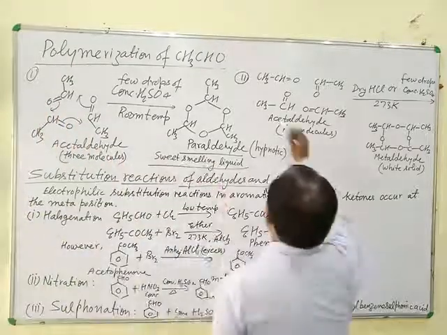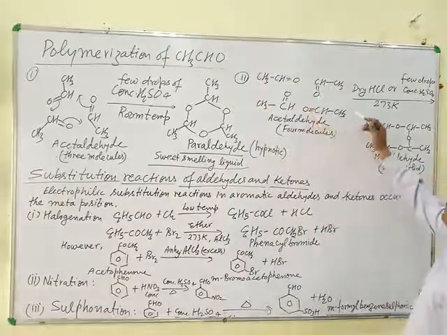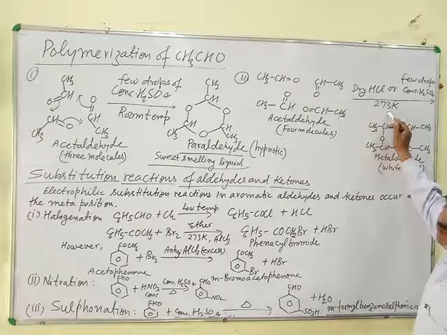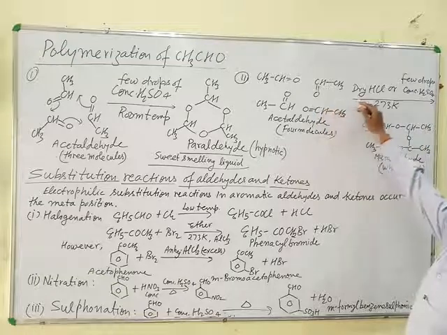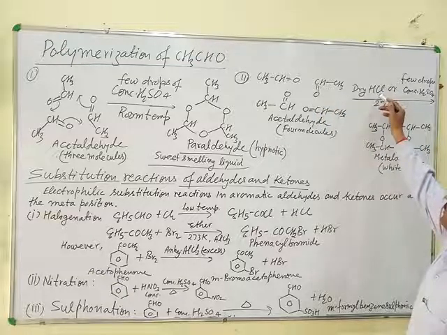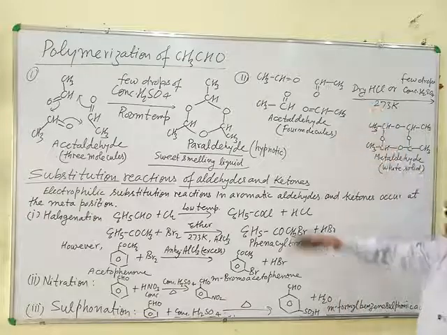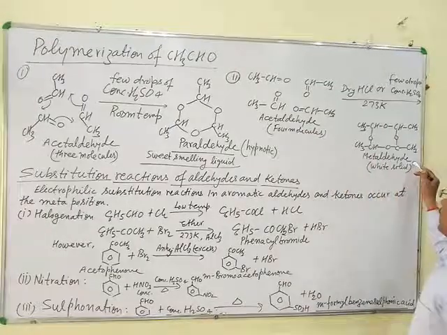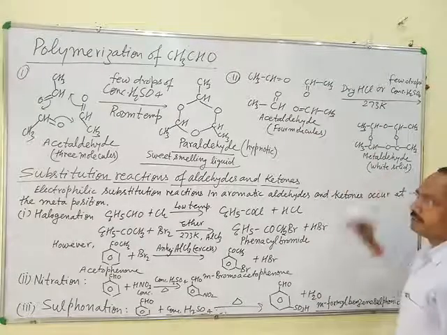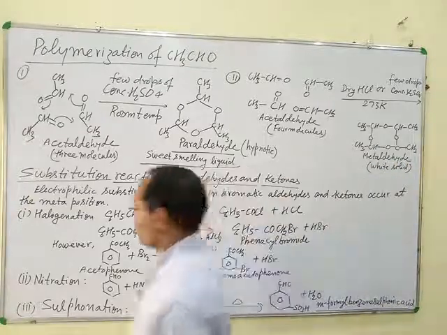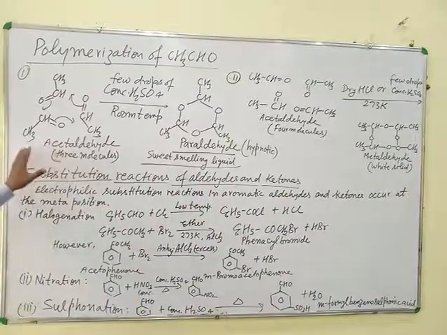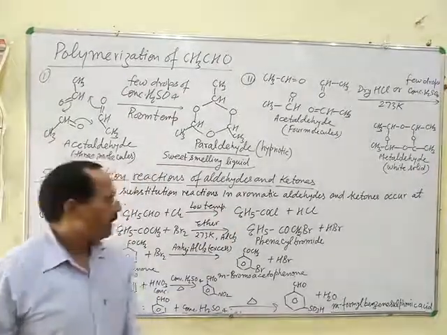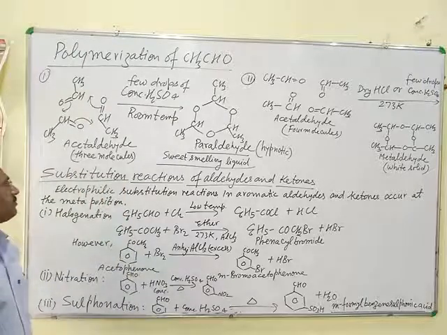Now, when acetaldehyde is treated with a few drops of concentrated sulfuric acid at 273 Kelvin, or treated with dry hydrogen chloride gas at 273 Kelvin, then 4 molecules of acetaldehyde polymerize to give metaldehyde, which is a white solid. You see, the white solid metaldehyde is obtained. So polymerization of acetaldehyde gives either paraldehyde or metaldehyde depending on the condition of the reaction.